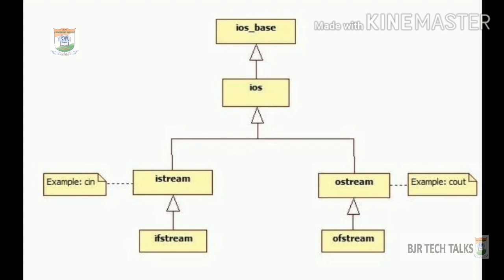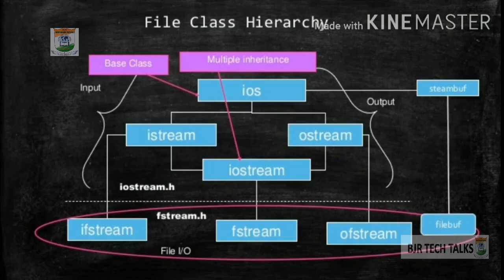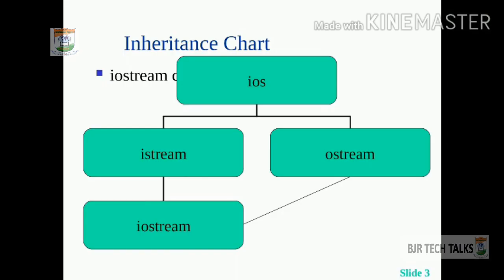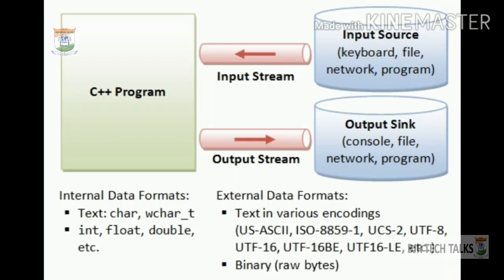Let me explain the hierarchy of stream classes. Let us suppose that we want to access the data which is stored in one application from another application. All the stream classes which are available are derived from the base class ios. The ios class is indirectly inherited into the iostream class using istream and ostream. To avoid duplication of data and member functions of the ios class, it is declared as a virtual base class when inheriting in istream and ostream. The class istream is used for input and ostream for output.